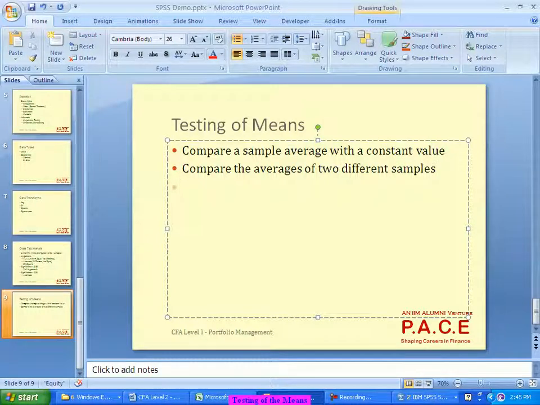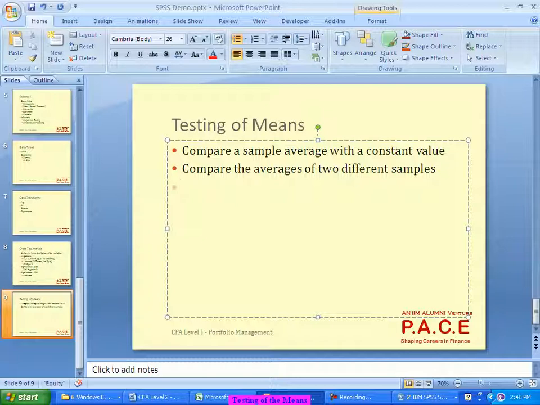This is also a comparison of the averages. Let's say my statement is Infosys gives more returns than Wipro, right? But null should be equality. So my null will say Infosys returns equal to Wipro returns. I may have made a statement, but when you are establishing it in the form of null and alternate, equality should be the null. So Infosys returns equal to Wipro returns, or there is no difference between Infosys returns and